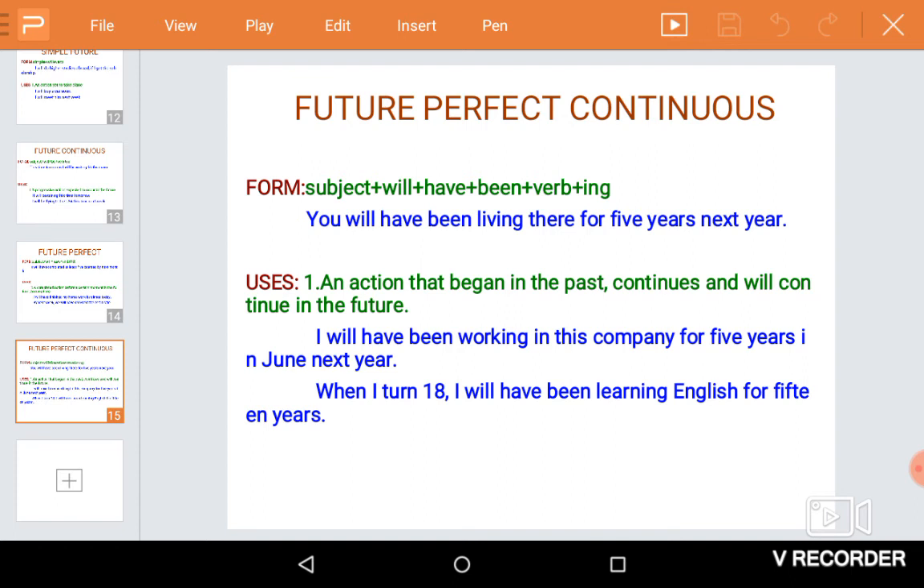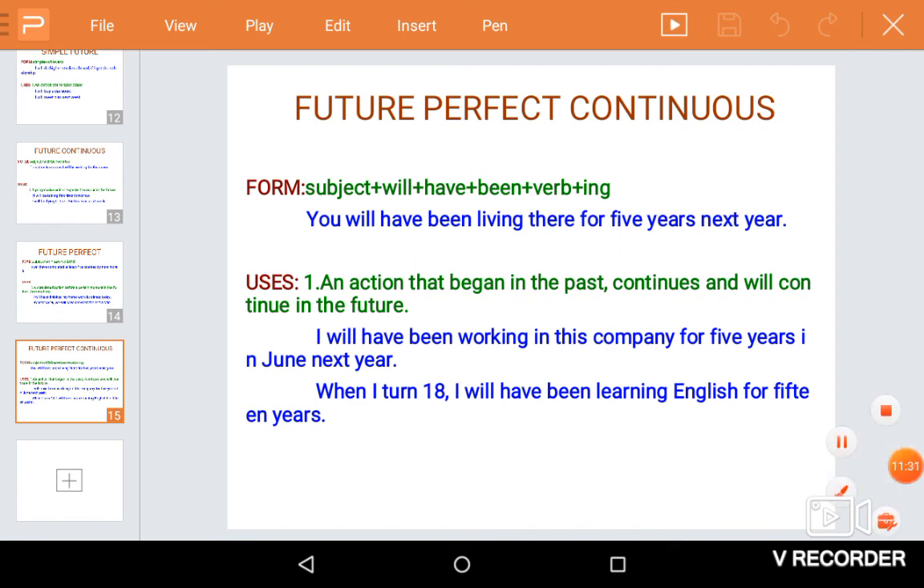I can give you one more simple example. I will have been working in this company for 5 years in June next year. When I turn 18, I will have been learning English for 15 years.